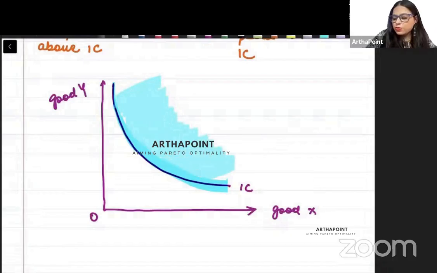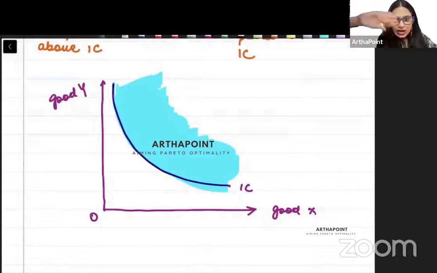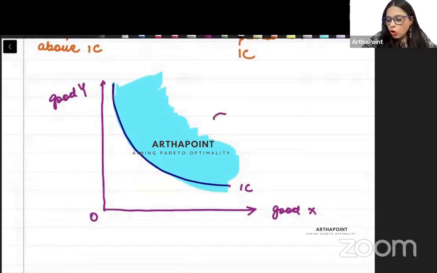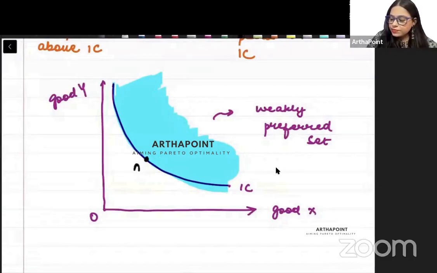If I mark all these points which are on the IC and above the IC, I hope I am right in the Hindi part, those points which are on the indifference curve and which are above it, if I include all such points, then that gives me the weakly preferred set. Am I clear with this part? So take any point, say point A, with demand x1 of good X and y1 of good Y.